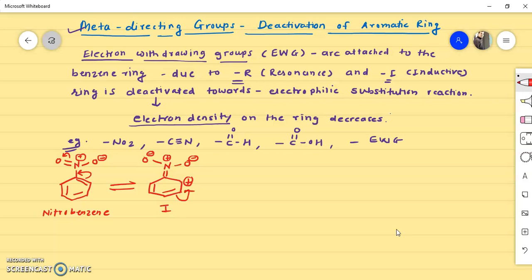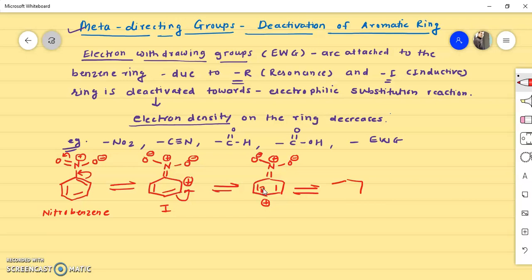Again, if this bond is shifted here, then we get another resonating structure. Now the positive charge will be on this carbon. Again we write the same: double bond N, oxygen negative charge, oxygen negative charge, nitrogen positive charge. Again, if this bond shifts here, then the positive charge shifts to the ortho carbon atom.